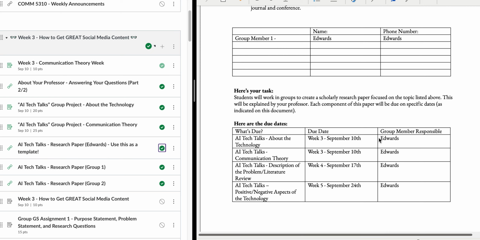This is a group paper. The person whose name is over here is going to write that section. However, you do also need to support that person by providing resources, encouragement, and motivation, because sometimes it gets hard, especially in the review of the literature. That's going to get a little bit hard and tricky next week.